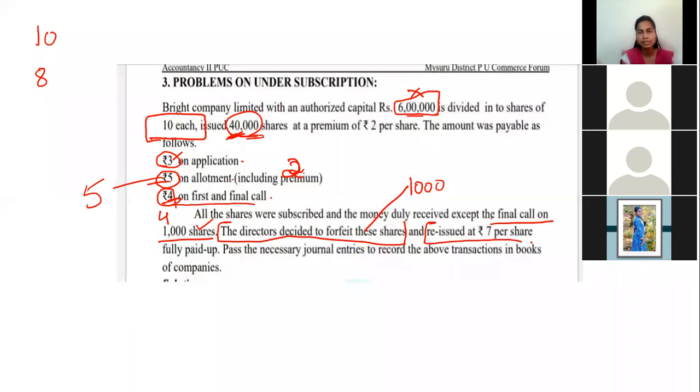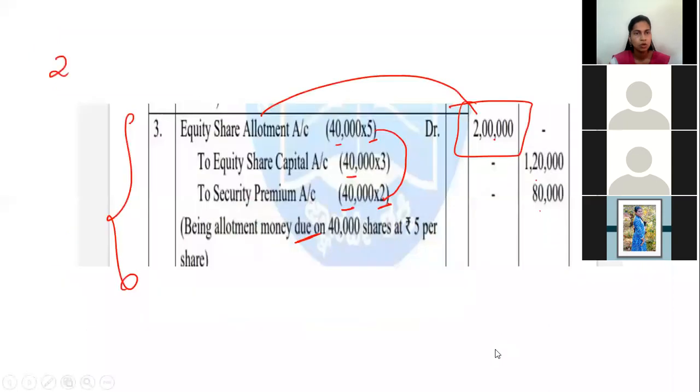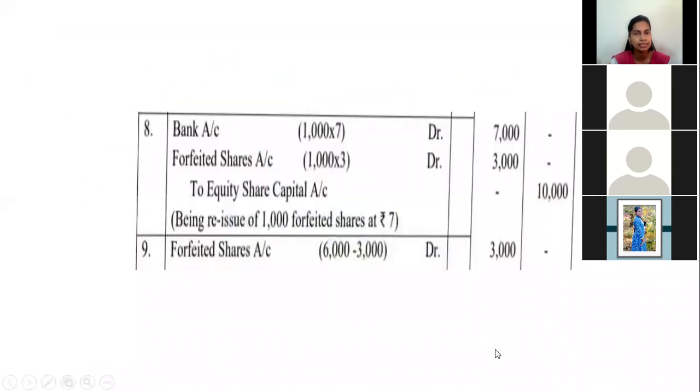Reissued at rupees 7 per share, fully paid. So you'll focus on rupees 7. Okay, focus on 7 rupees. So reissue is done, money is received. When money is received, what is the entry? Bank account debtor, forfeited shares account debtor, to equity share capital account. Forfeited is debited. Why? It is loss.